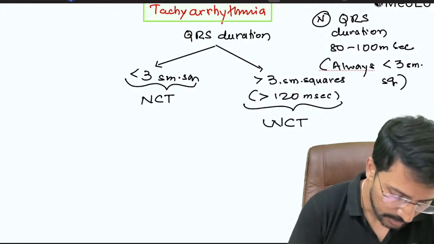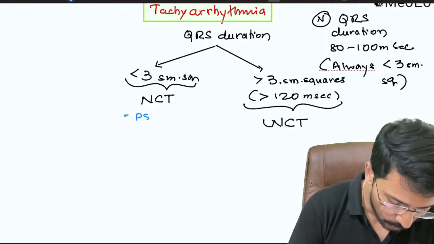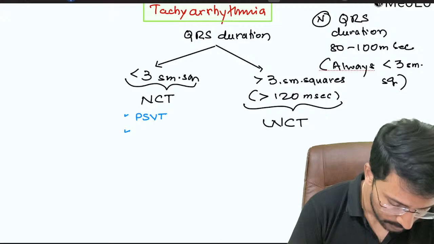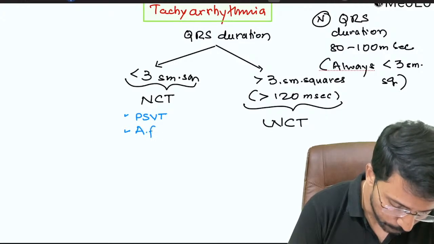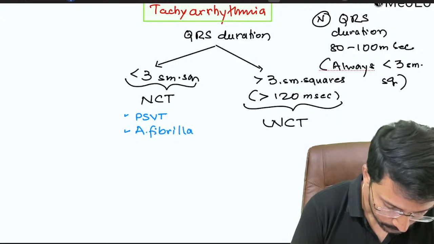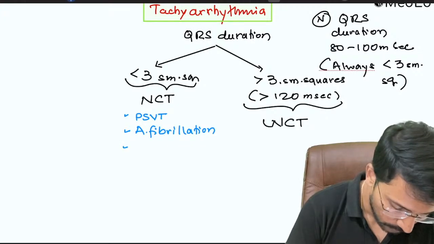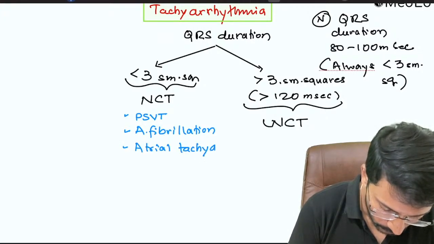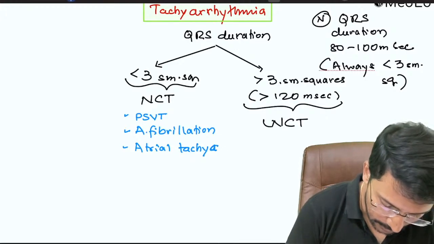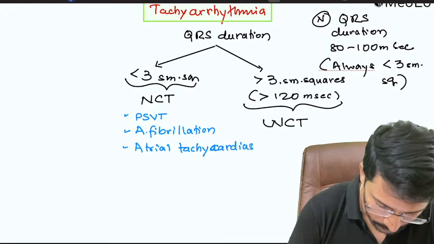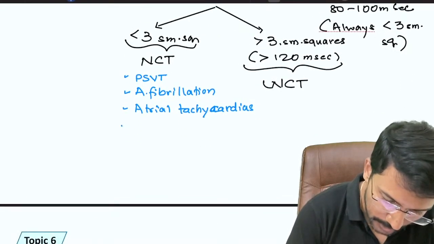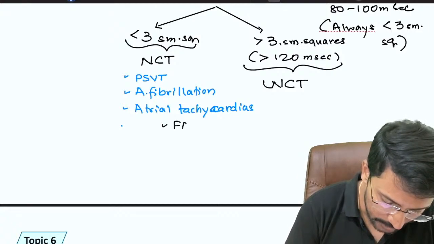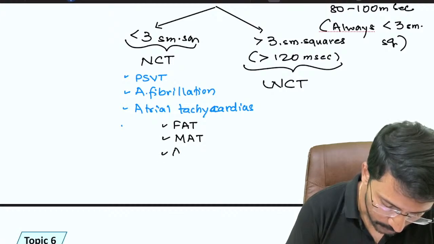What all narrow complex tachyarrhythmias do we know? We know paroxysmal supraventricular tachycardia, atrial fibrillation, then atrial tachycardias. Within atrial tachycardias, we have focal atrial tachycardia or FAT, multifocal atrial tachycardia, and atrial flutter.